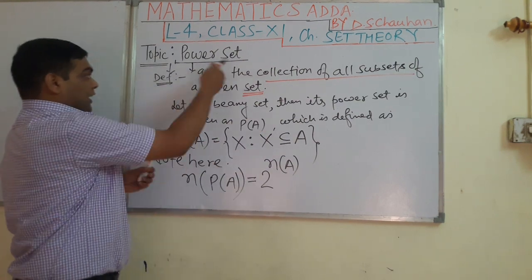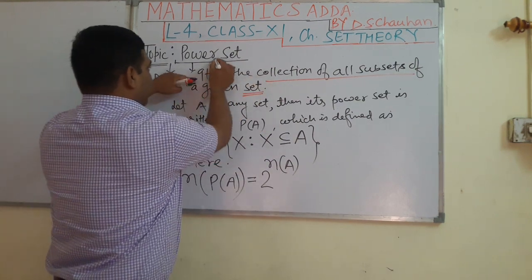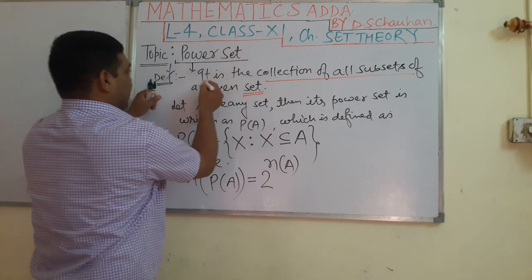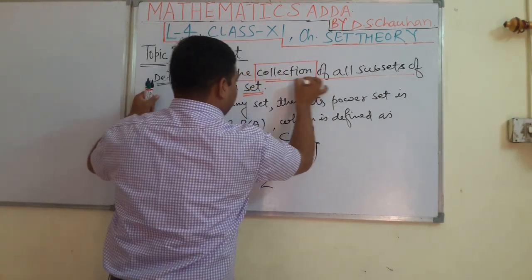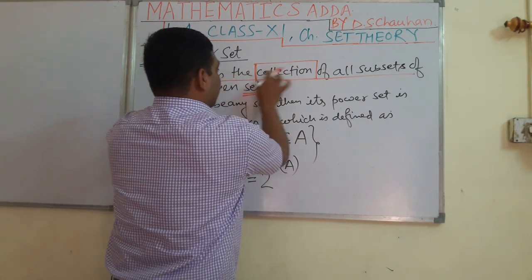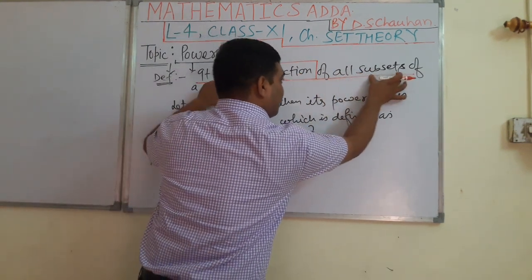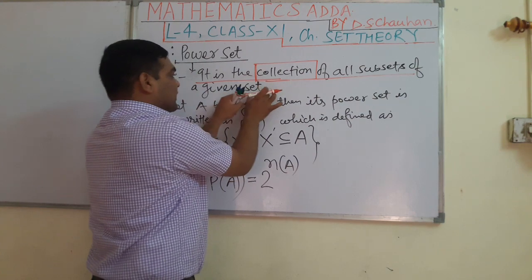This is the clear definition of power set. Again I am telling you, it is the collection. Collection means set. It is the collection of all subsets of a given set.